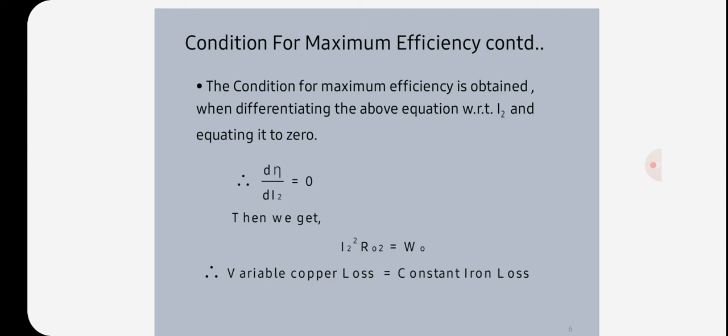For a transformer, V2 is approximately constant, hence efficiency is maximum when the denominator is minimum.